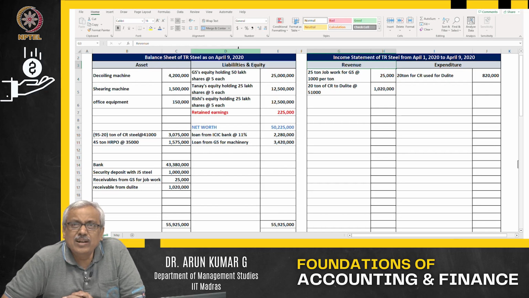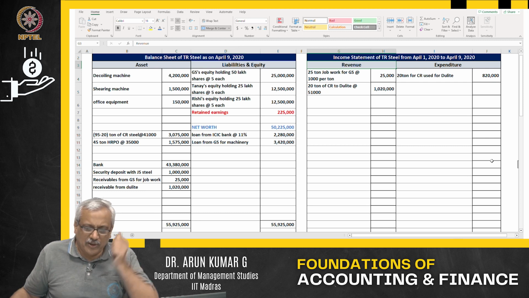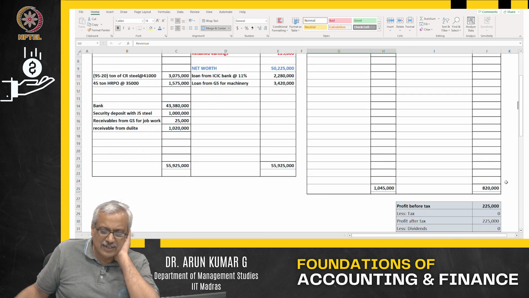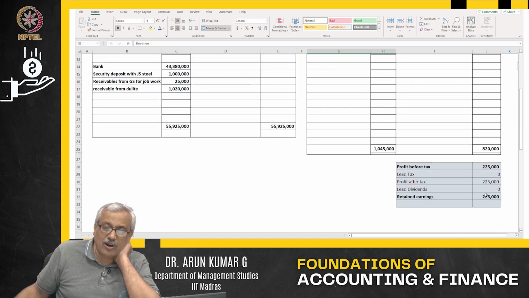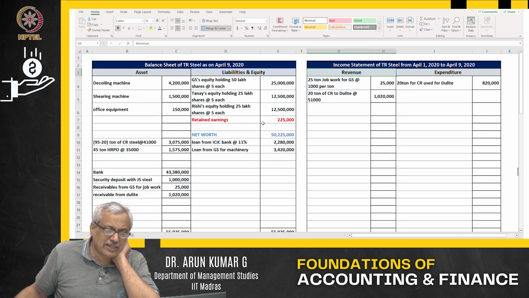So, on the 9th of April, your income statement looks like this. So much of revenue earned. The revenue what you see out here, you can see that this is the revenue, this is the expenditure, and this is the total profit. The profit I have not distributed as dividend.